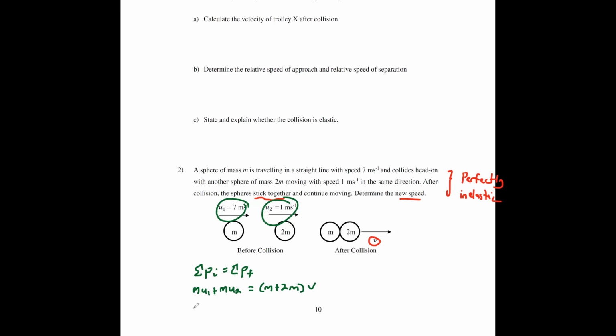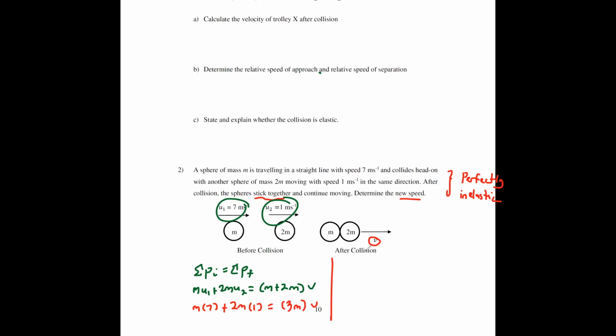This one would just be m times 7. Sorry, I forgot, this one is 2m, right? No mistake. This one is 2m u2. This one will be 2m times 1. This one will just be 3m v.